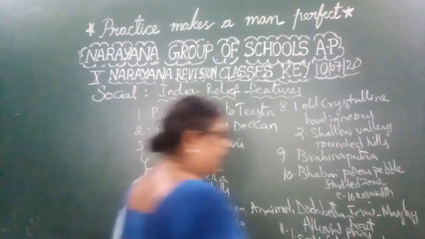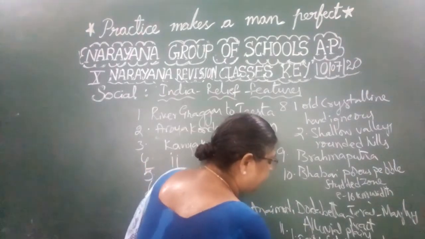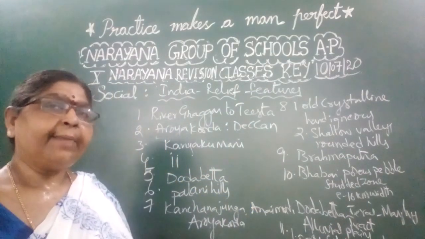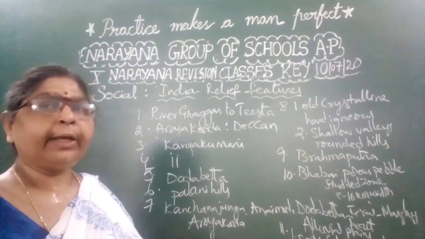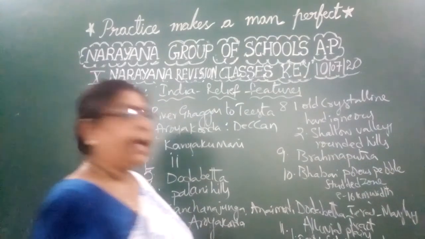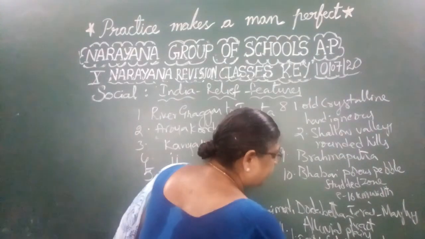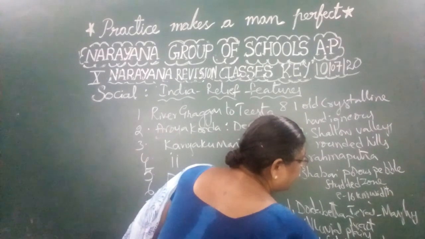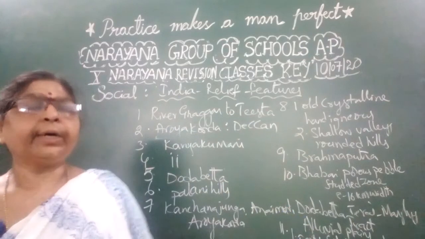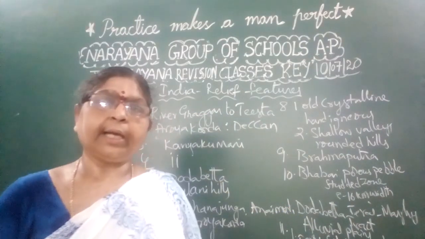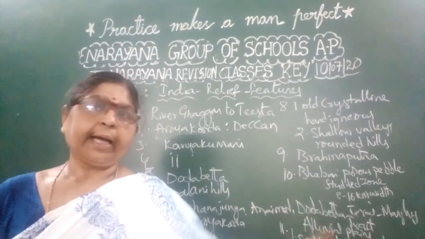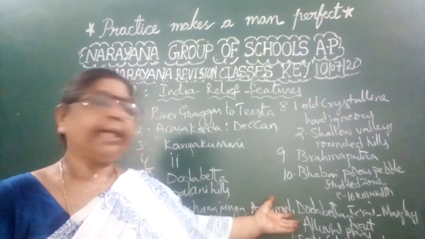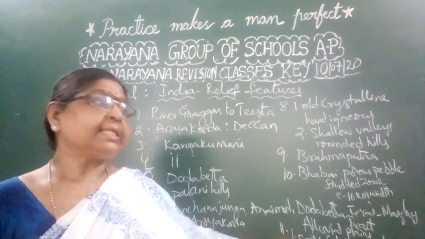And the third one is the climate. The climate of this particular area is also highly suitable for the life of animals and plants, including human beings. And the fourth one is that it has the highest concentration of pilgrim centers. You know very well that on the banks of river Ganga there are Kasi, Prayaga, Gaya, and so many important pilgrim centers. Like this, they have attracted the population. So these are the reasons.